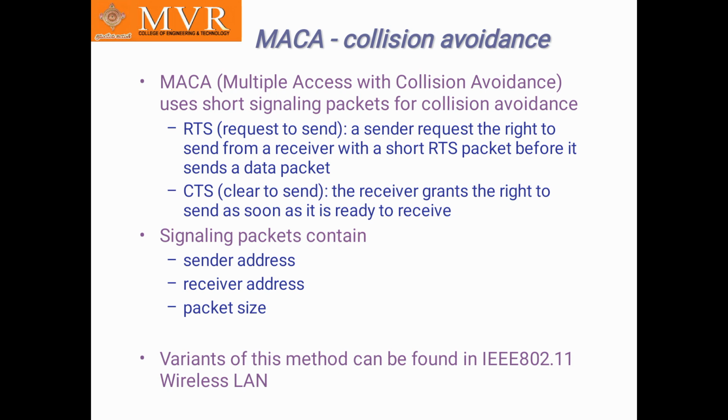A variant of these methods can be found in IEEE 802.11 wireless LAN. So here MACA has two operations. Those two operations are RTS and CTS, and it has signal packets. Those signal packets contain sender address, receiver address, and packet size. That's enough for collision avoidance.